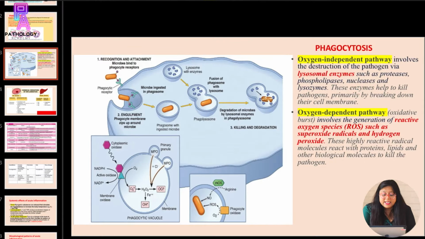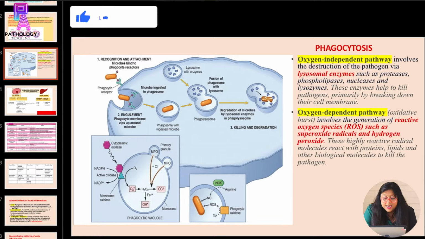Phagocytosis I have again explained in this diagram. As you can see here, the microbes bind to the phagocyte receptors and the microbes are ingested in a phagosome through engulfment. When the phagosome binds to the lysosome, there is formation of a phagolysosome and there is degradation of the microbes by lysosomal enzymes in the phagolysosome.